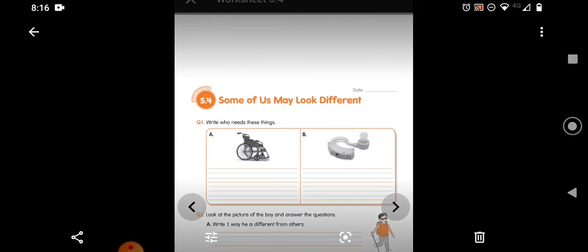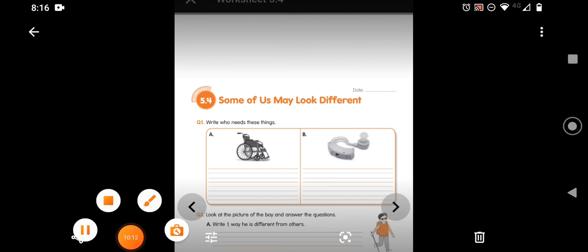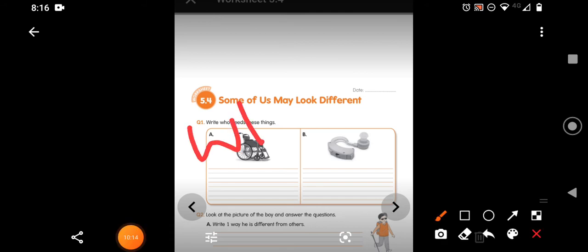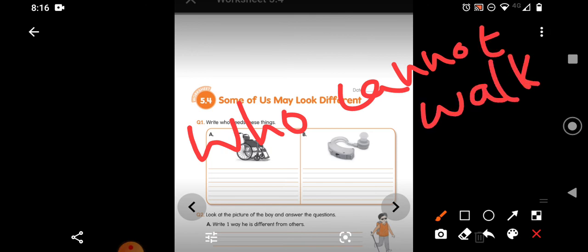See, children, some of us may look different. 5.4. Please write the date. Write who needs these things. Now you see wheelchair. Who needs the wheelchair, children? A person who cannot walk. So you can write like this, or you can give your own answer. Who cannot walk due to some reason, or who has some problem in their legs also, you can write.